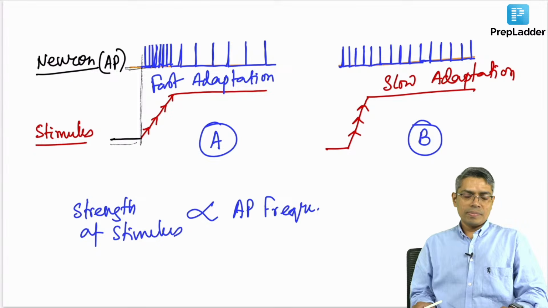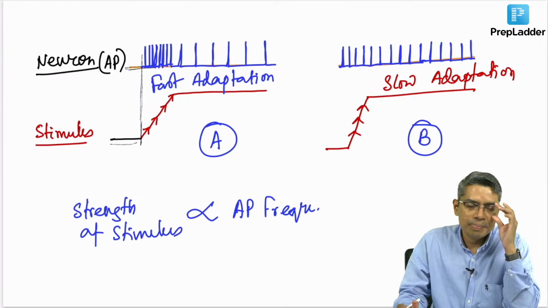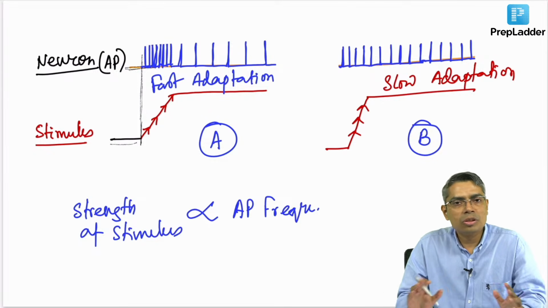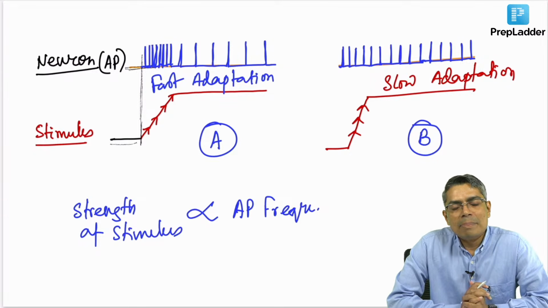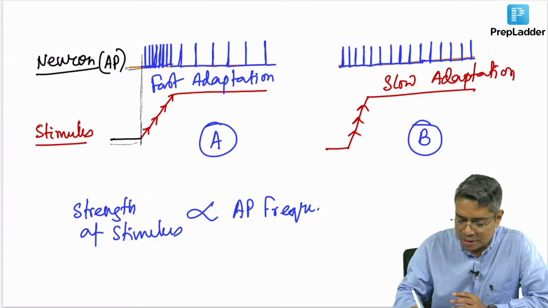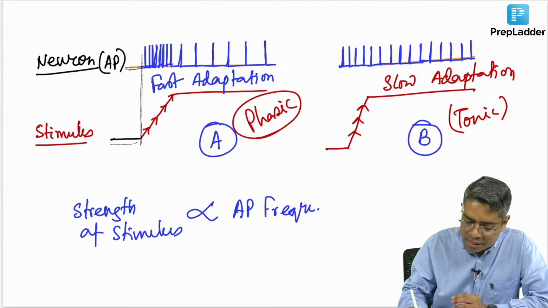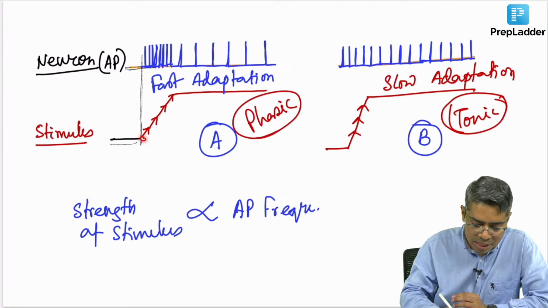That is why, whenever you classify the tactile receptors in the central nervous system chapter, we classify them into 2 categories: rapidly adapting or fast adapting receptors, and slow adapting receptors. The rapidly adapting receptor is also known as the phasic receptor, and the slow adapting receptor is also known as the tonic receptor.